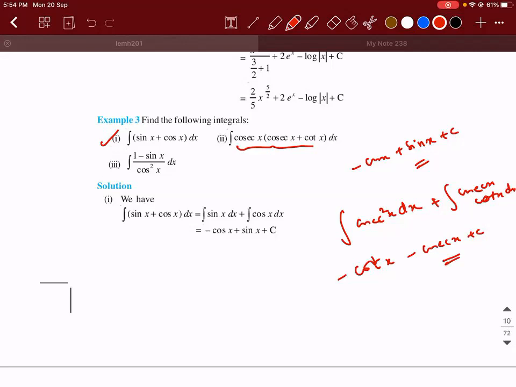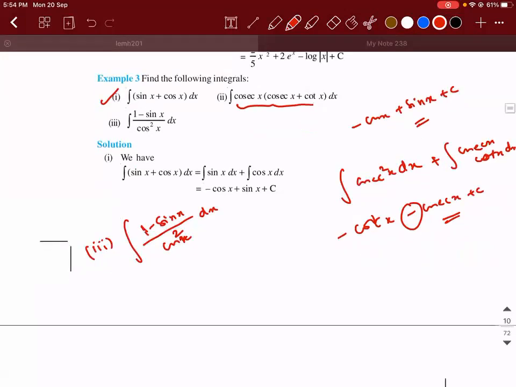Okay. So don't make this mistake. For MCQs, it's a very costly mistake. Okay. So next one, third. Integral of 1 minus sin x divided by cos square x dx.